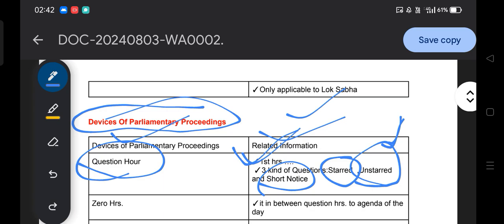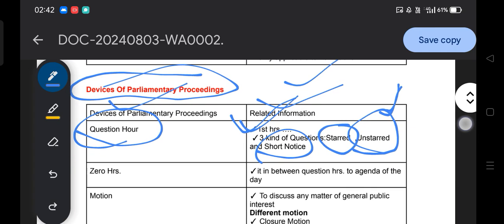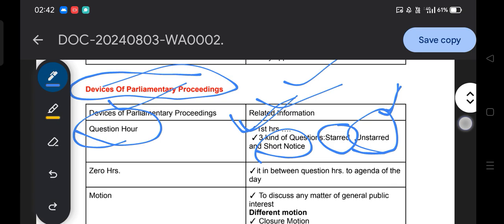So remember, question hour is the first hour of every parliamentary sitting, followed by three kinds of questions: starred, unstarred and short notice. Starred requires an oral answer, unstarred requires a written answer, and short notice needs a prior notice of less than 10 days. I hope this much is very clear to you.